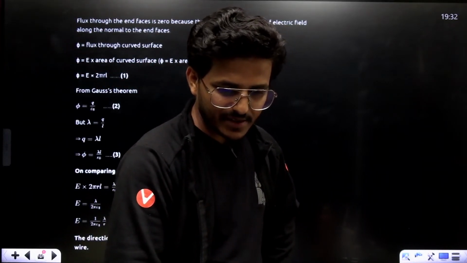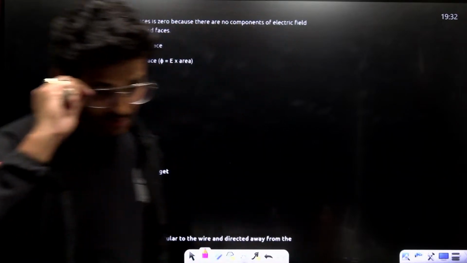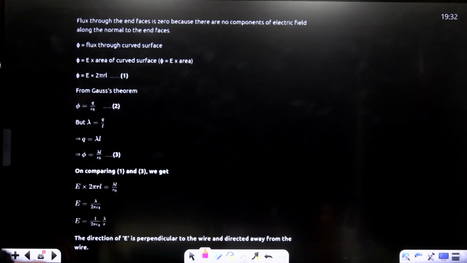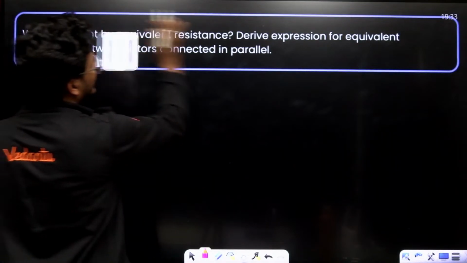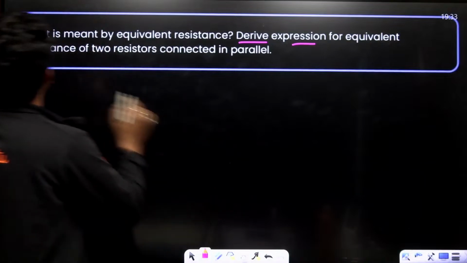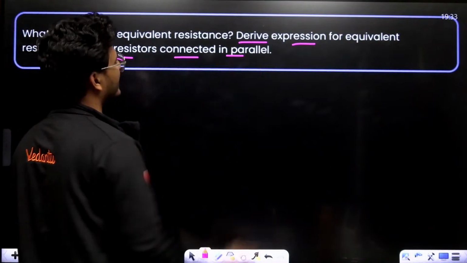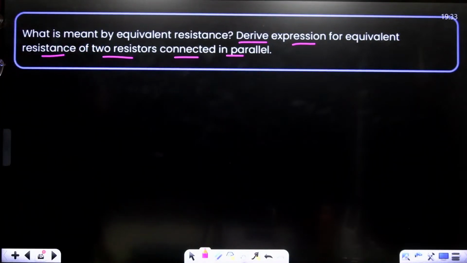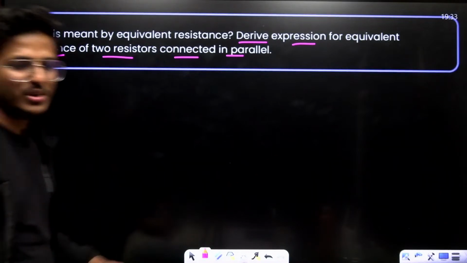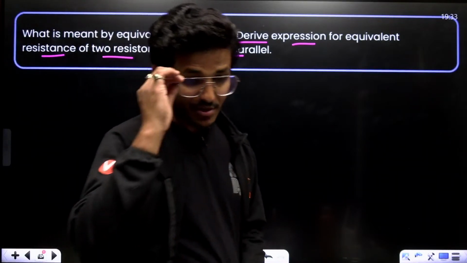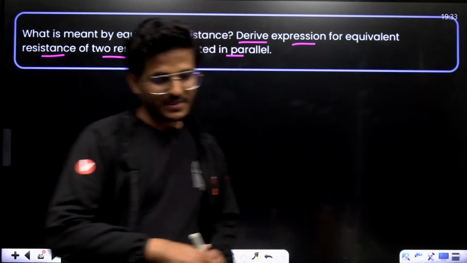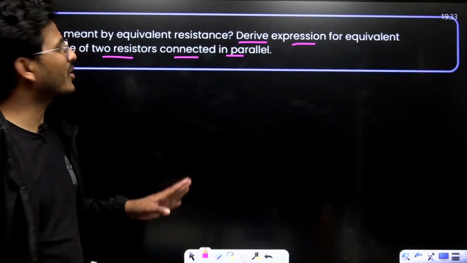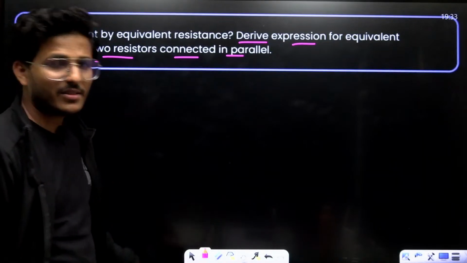Yeah, obviously it's required. Okay. Now, what is meant by equivalent resistance? Derive an expression for the equivalent resistance of two resistors connected in parallel. This is a too easy question. As you are considering in PU second, this question is just like a question for class 10th.